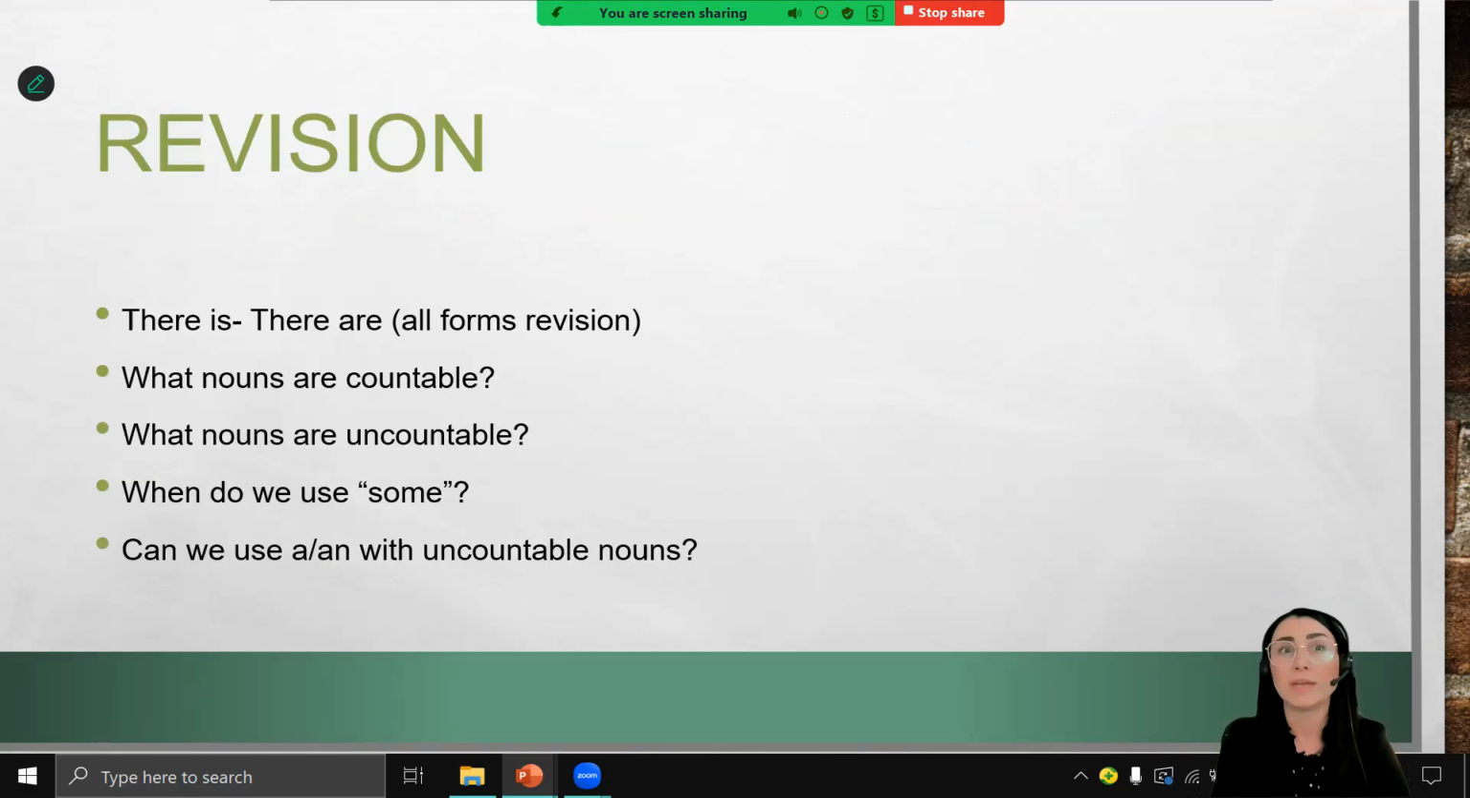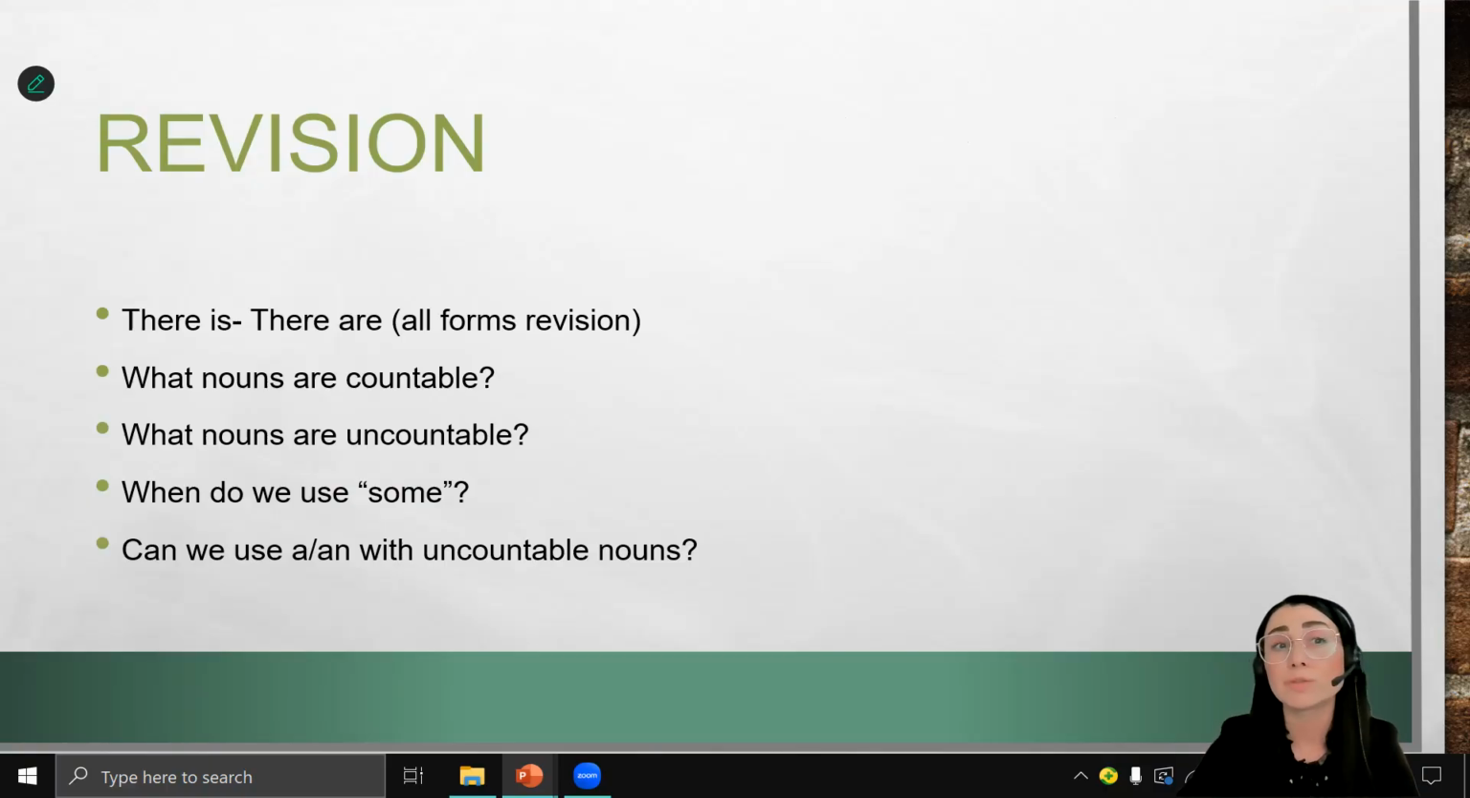Excellent! Whew, it was a hard lesson. During today's lesson, we have already revised there is and there are, all forms, positive, negative, question, and we have learned what nouns are countable and what nouns are uncountable. I hope you remember that. We also learned articles a and an for the singular form, and we learned the cases when we use the word some. And I hope you remember that we use some with plural and with uncountable nouns.